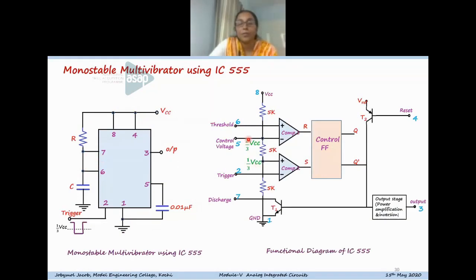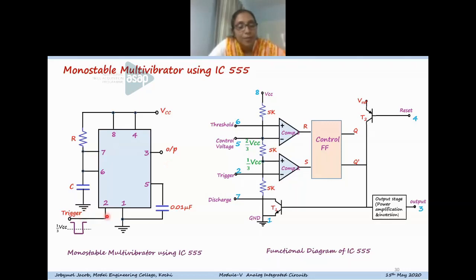Pin 6 is the threshold voltage pin and pin 7 is the discharge pin. Apart from the astable multivibrator, here the capacitor is directly connected to pin 6, whereas in the case of astable, the capacitor is connected to pin 7, the discharge pin, through a resistor. Here, the capacitor is directly connected to pin 7.